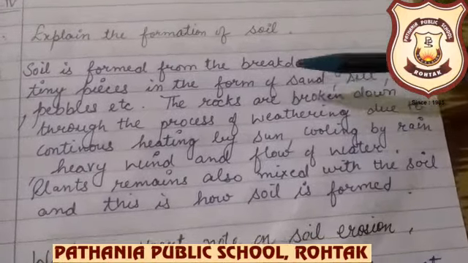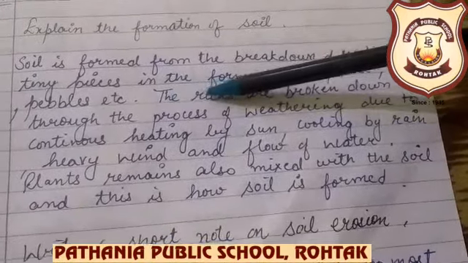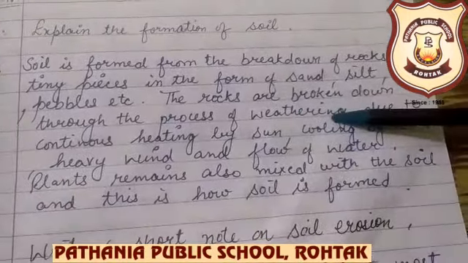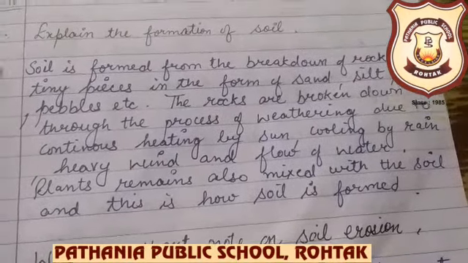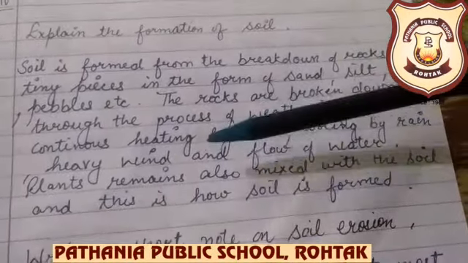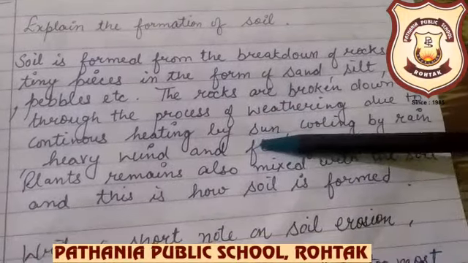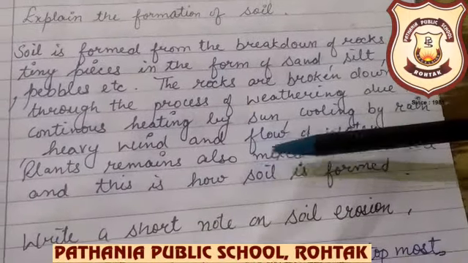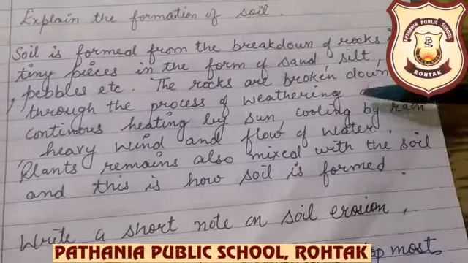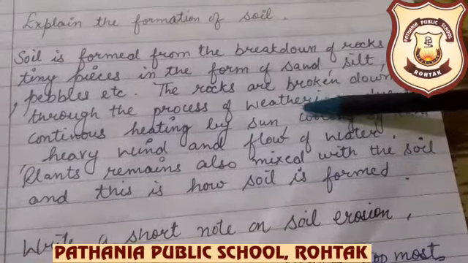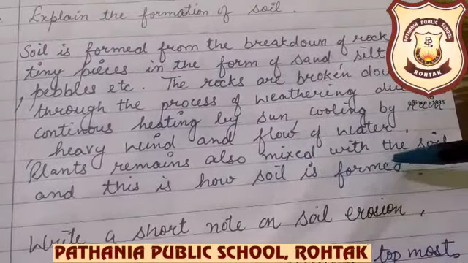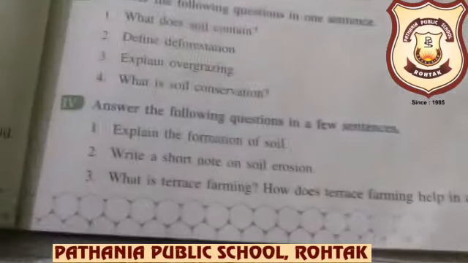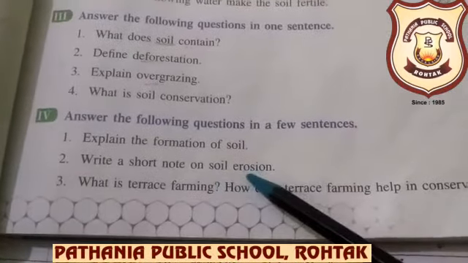Means when the rocks break down into smaller pieces in the form of sand, silt, clay, pebbles, this process is known as weathering. Weathering means the breakdown of rocks into smaller pieces due to continuous heating, means the environmental factors. What are these environmental factors? Heating by the sun, cooling by the rain, heavy wind and excess flow of water. These all are the environmental factors which cause weathering. Plant remains also mix with soil and this is how soil is formed. Clear, beta?